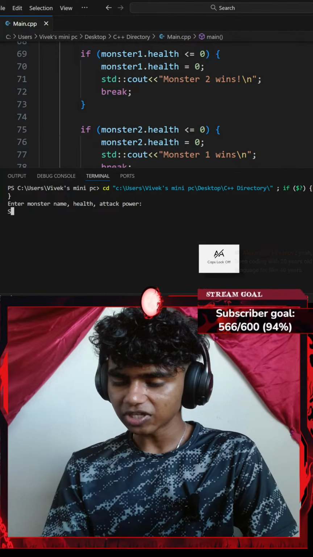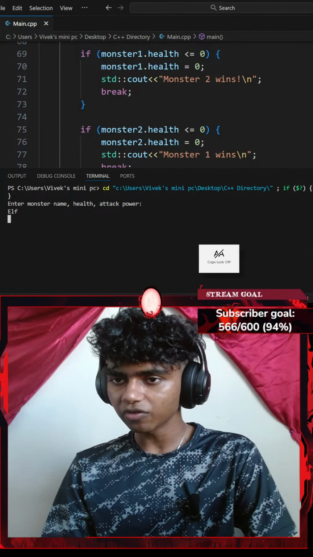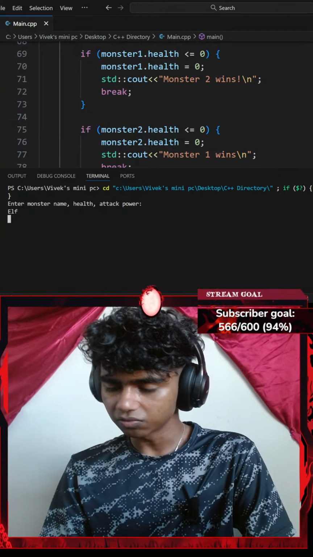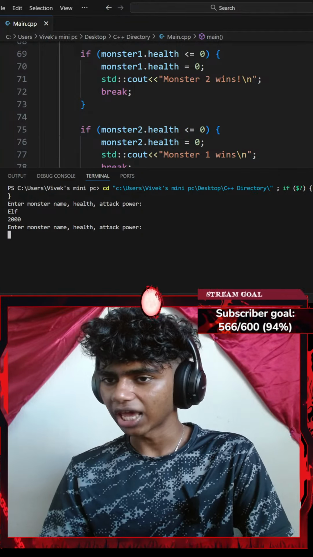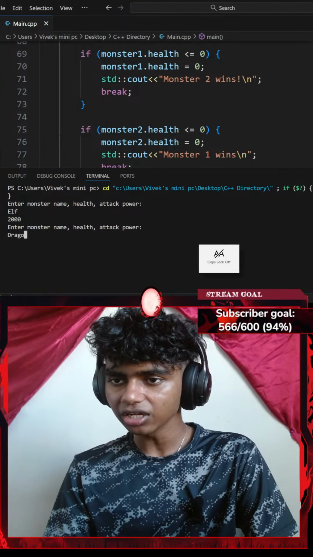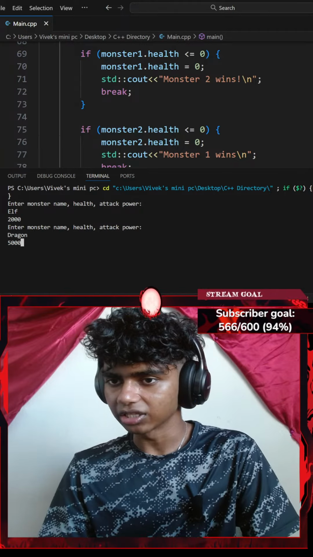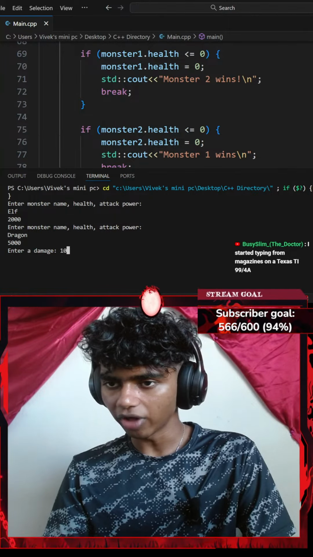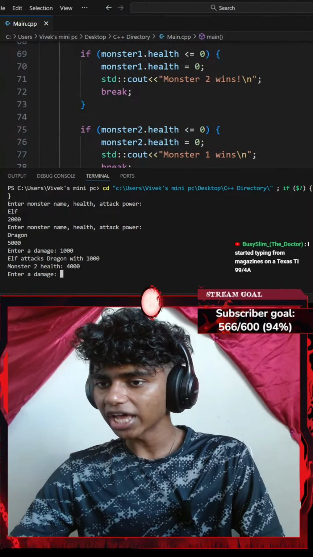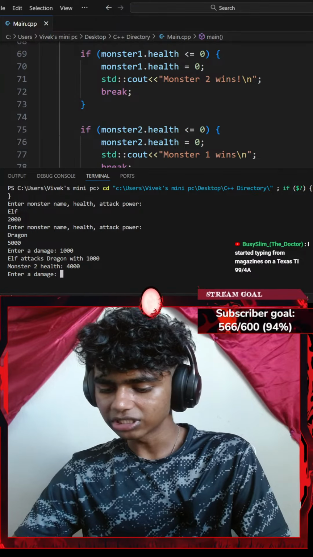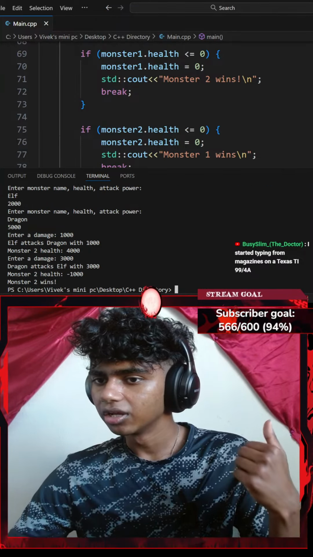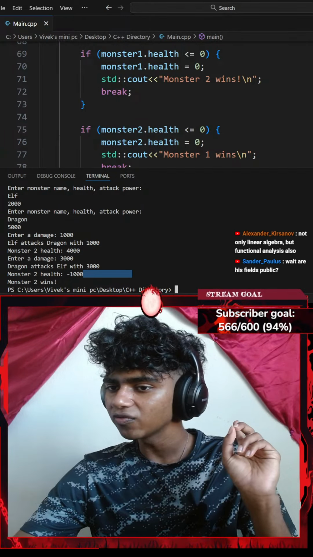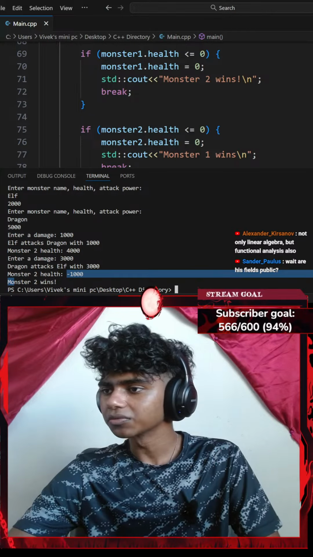So I'll go with a name, something like, I don't know, maybe elf, and then health is going to be something like maybe 2000. And then the next one is going to be a dragon. Dragon has 5000 health. Entry damage, I'll go with something like 1000. Elf attacks dragon with 1000. Entry damage, I'll go with something like 3000. Dragon attacks elf with 3000. Okay, monster health negative 100, monster 2 wins.